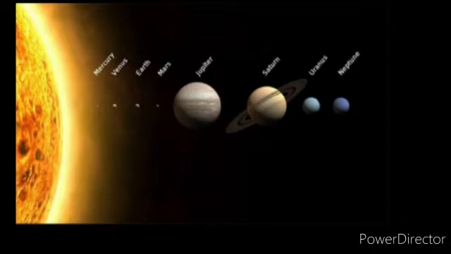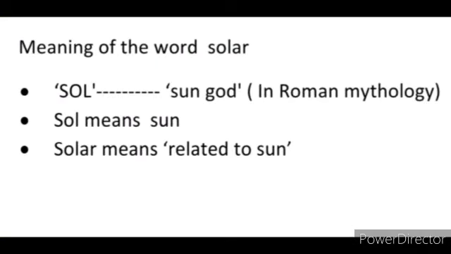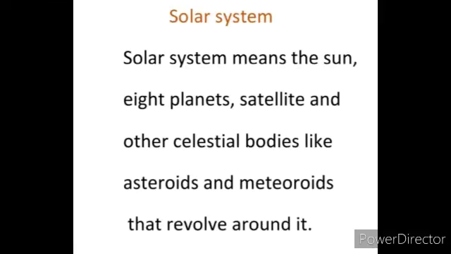Okay, first we are going to learn the meaning of the word solar. Sol in Roman mythology is the sun god. Sol means sun, so solar means related to the sun. And the system refers to its family.